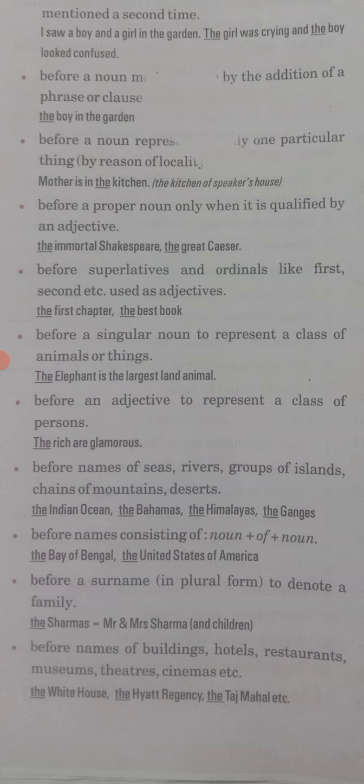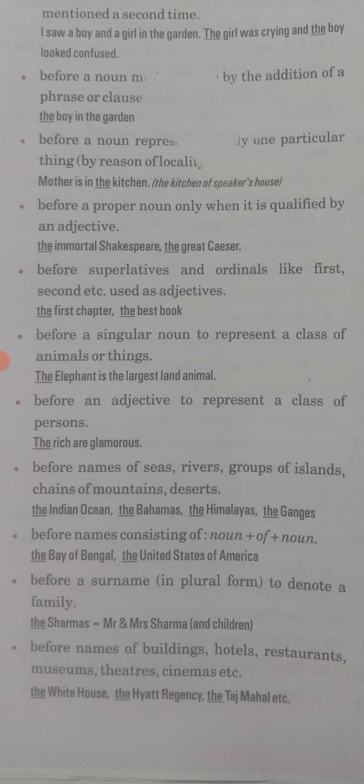Now, what is next? The next point is telling us that before any superlatives or ordinals like first, second, third, when we speak like the numbers, first, second, third, here we should use the: the first chapter, the first book, the last spring. So when you are talking about the ordinals and the superlatives, your degrees, comparative, superlative, whenever you are talking about them, we will use the.